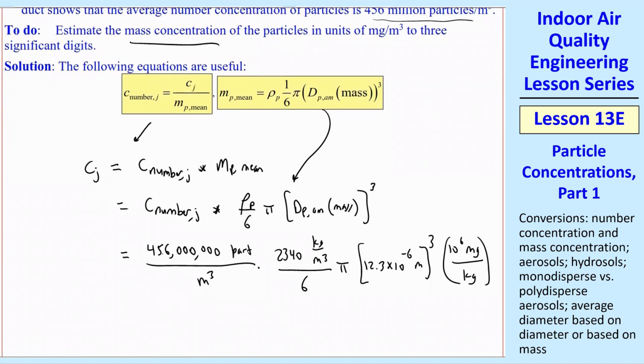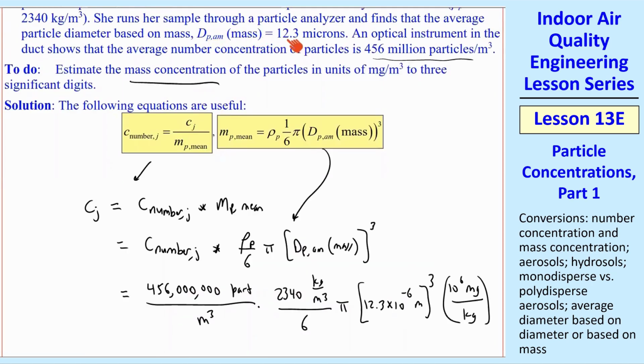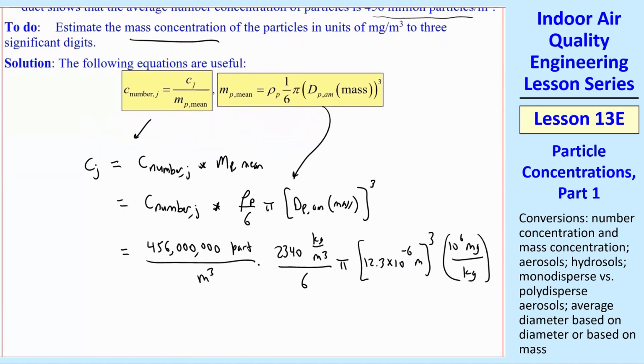So I just wrote that all out here, 456 million particles per meter cubed. And then our density, 2340 kilogram per meter cubed, times pi over 6. And then our dpAM mass was 12.3 microns. Make sure you always convert microns into meters when you're doing these kinds of equations, or you'll be off by lots of factors of 10.